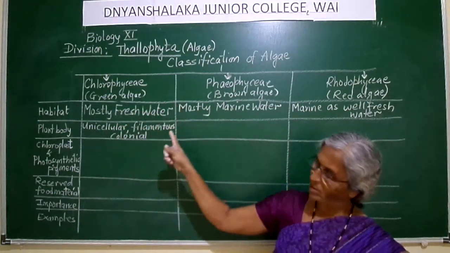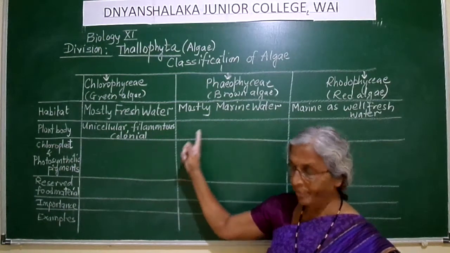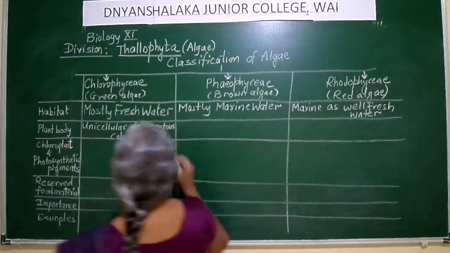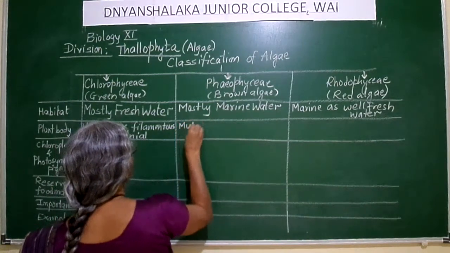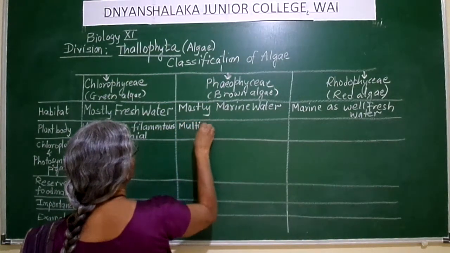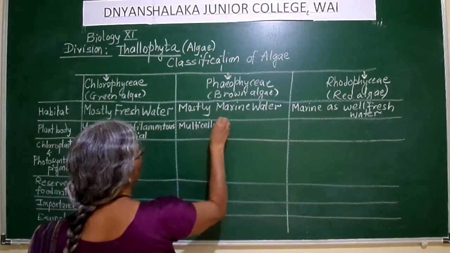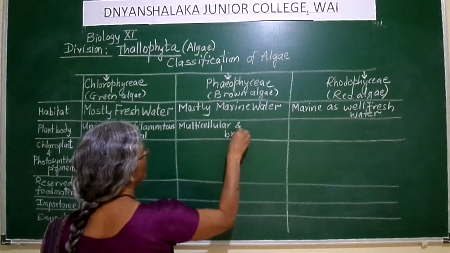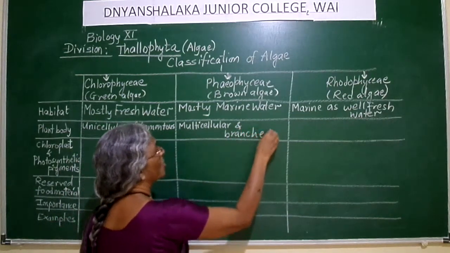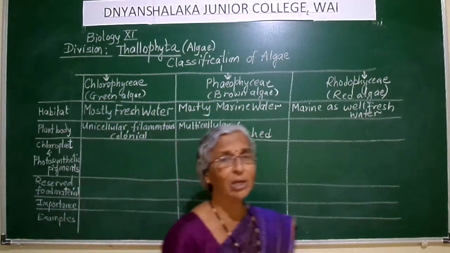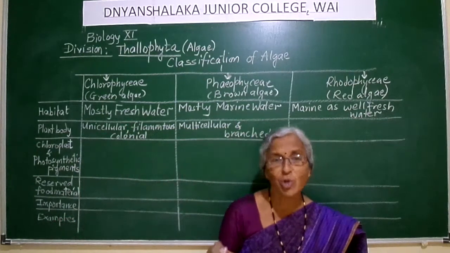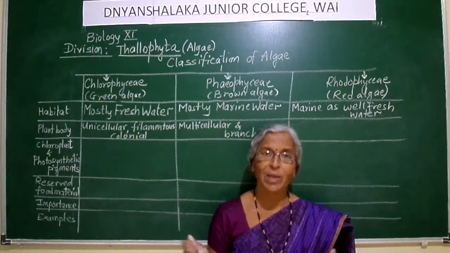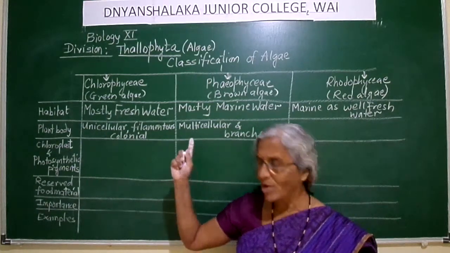In case of Phaeophyceae members, these are multicellular and branched. So their bodies will show simple branching or profuse branching. Many branches will be there in case of the members of Phaeophyceae.